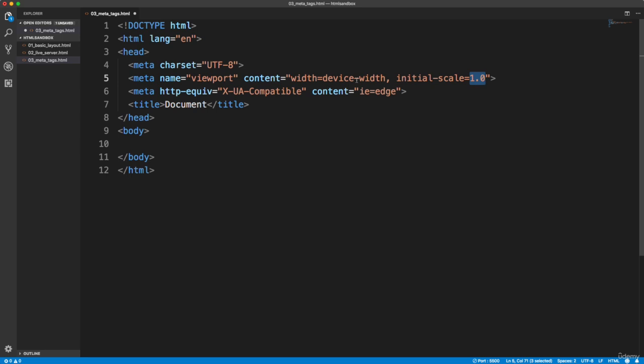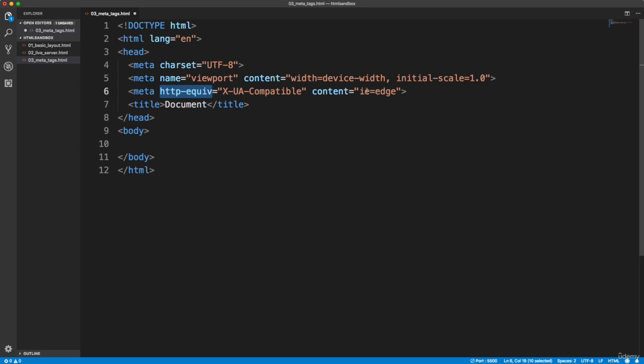So if you've ever gone on a non-responsive site on a smartphone and you had to drag your finger over to see the rest of the site, that probably doesn't have the viewport set. Okay, so you want it to actually show the entire website or the entire interface. So that's what the viewport tag does. It's actually really important. So this next one has to do with browser compatibility, this http-equiv.